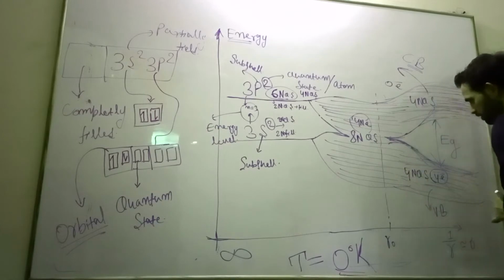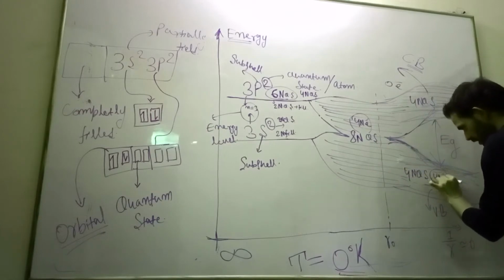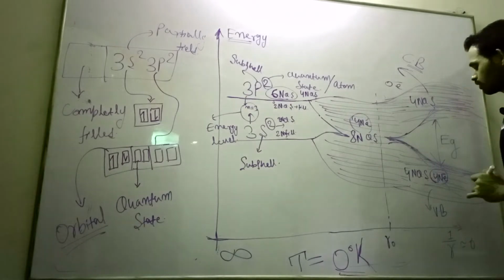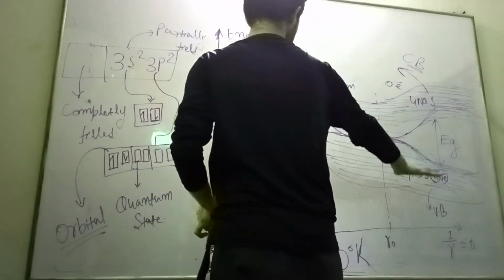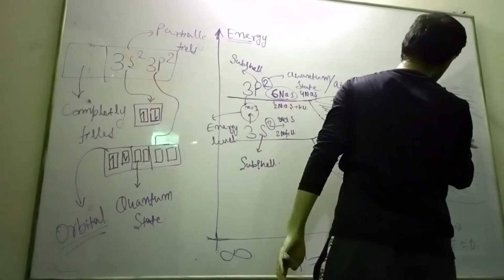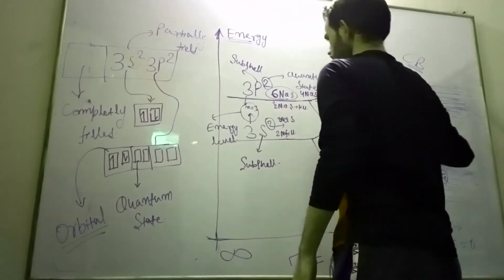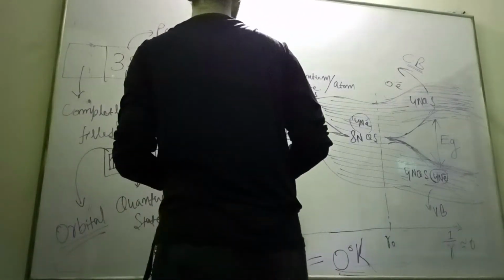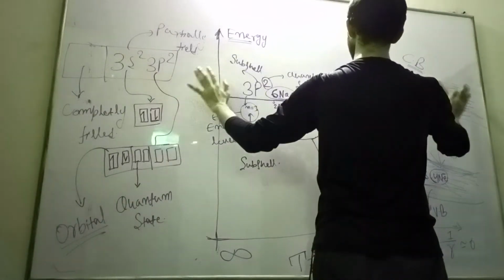Valence band, with how many electrons? 4n electrons at a lower energy level. So this is my valence band, this is the conduction band. The energy band gap between them is this. So this is the formation of the energy band gap for a silicon atom.